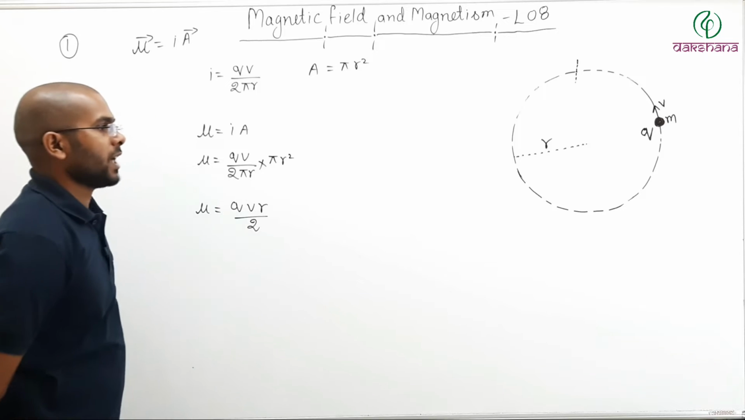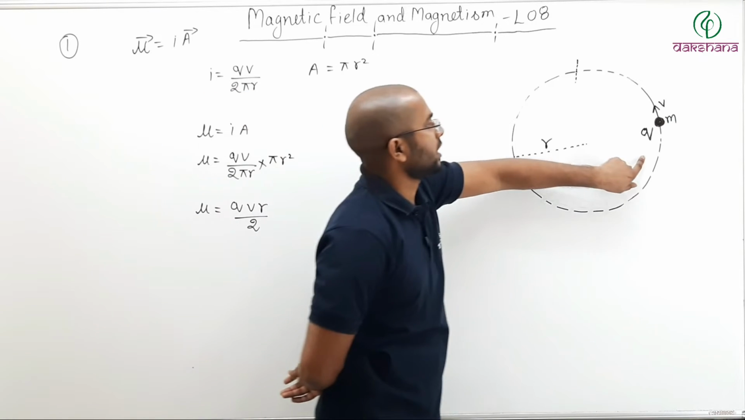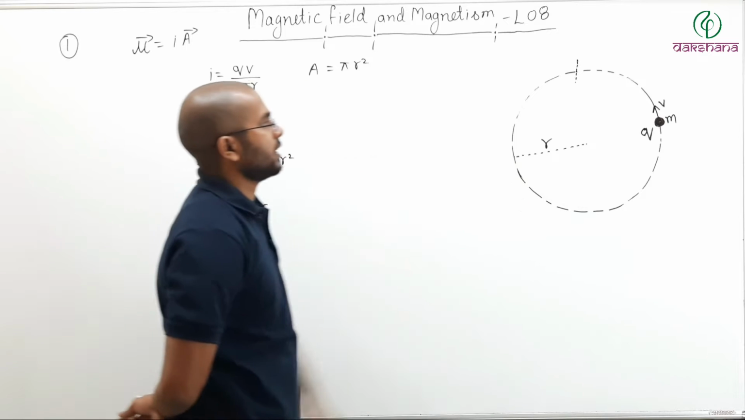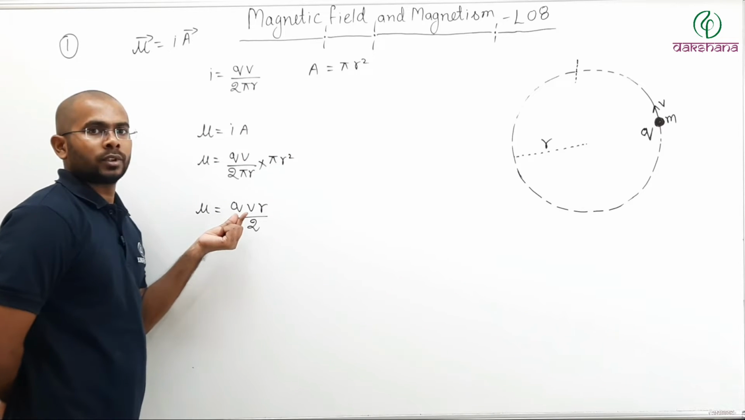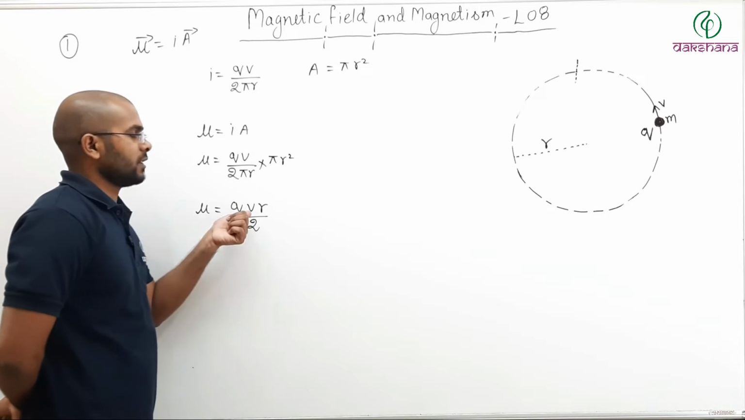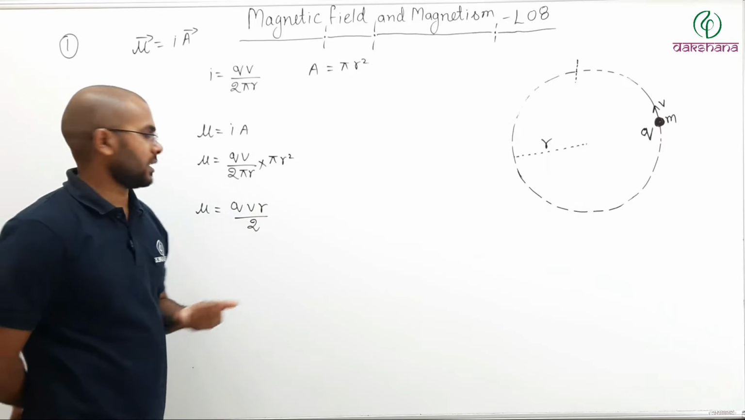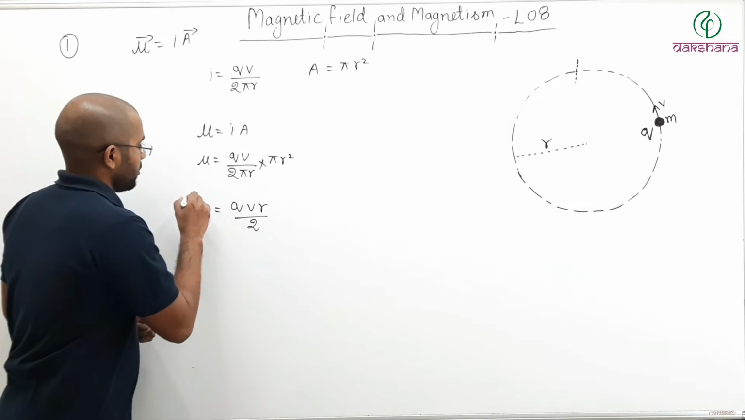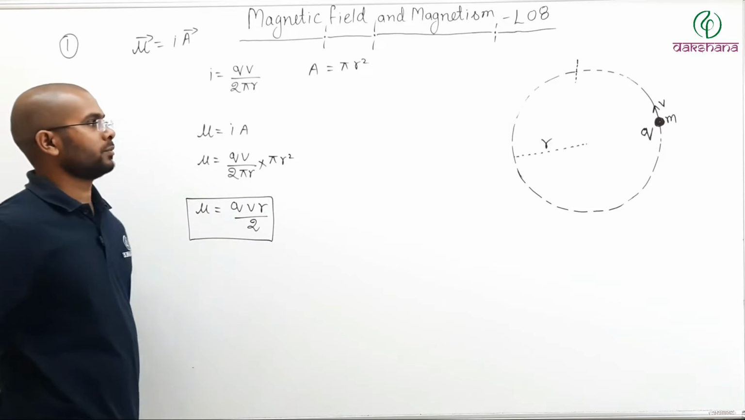That is the magnetic moment of your charged particle moving in a circular motion, where Q is what? Q is the charge on the particle. What is V? V is the speed of the particle. What is R? R is the radius. 2 is the constant. So mu is equal to QVR by 2.